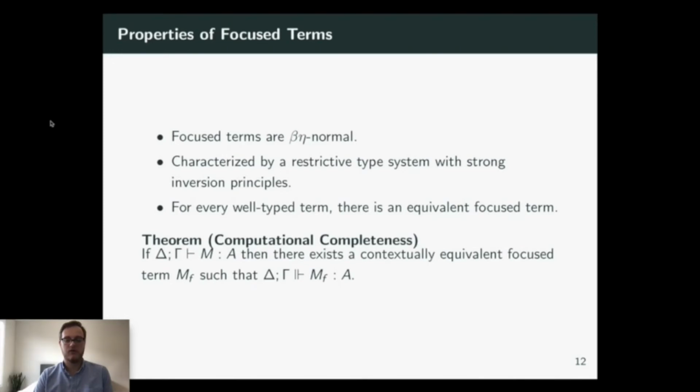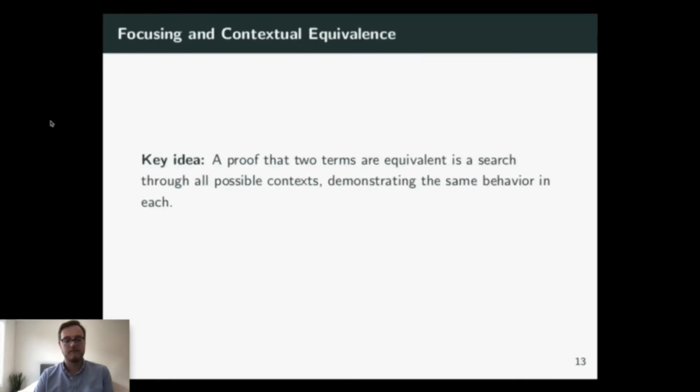Lastly, for every well-typed term, there's some equivalent focused term. This is called computational completeness, and it's the key property we need for reasoning about programs. And basically all it says is that we may have eliminated many redundant representations of the same program, but we haven't lost anything of value. There's still some representative focused program for any other program.